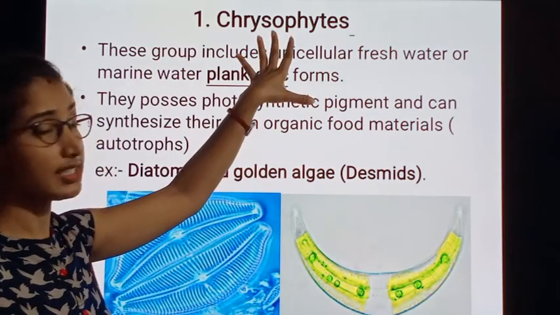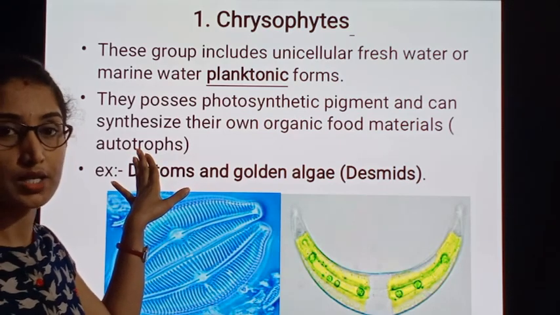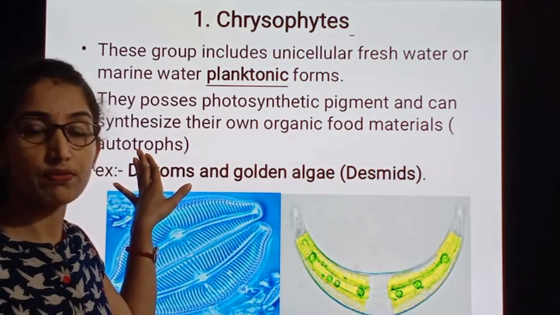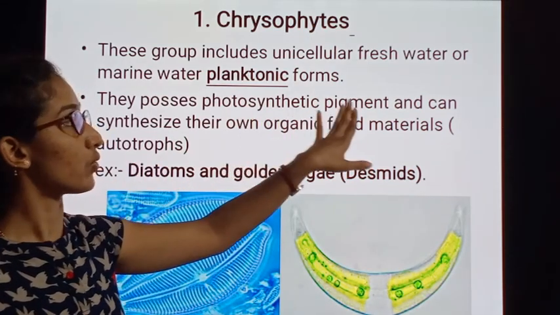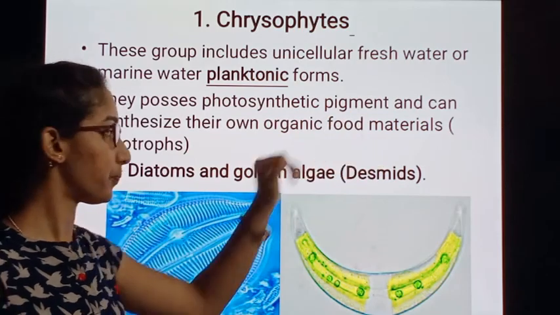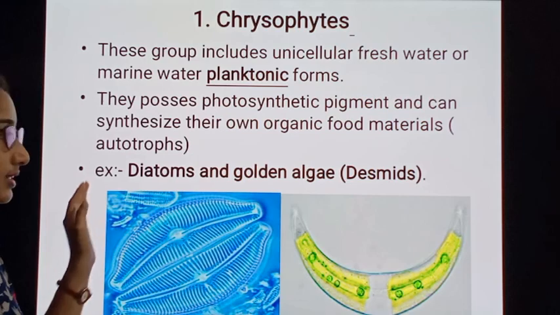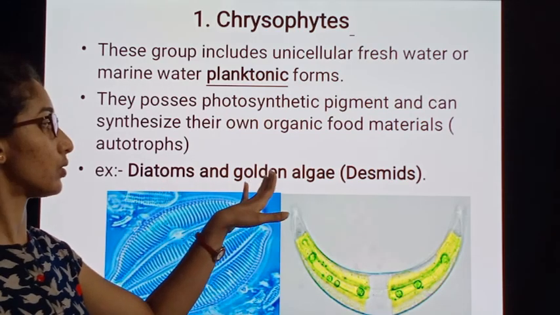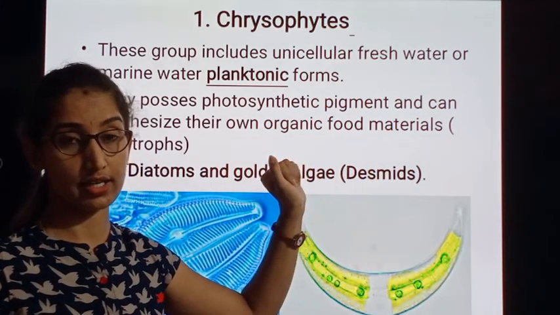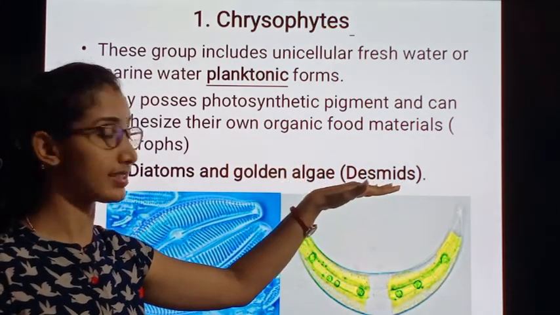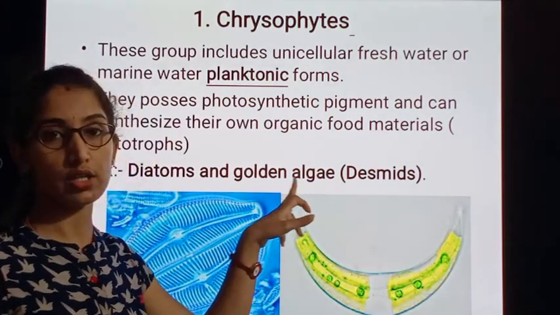One of the examples is diatoms, and also the golden algae, which are commonly called desmids.